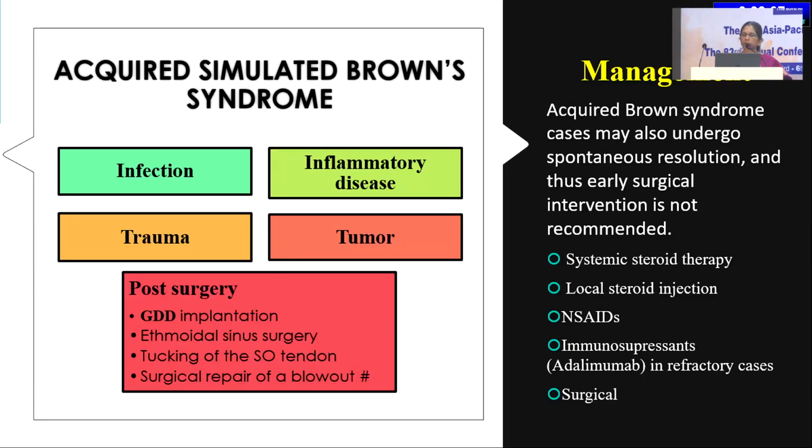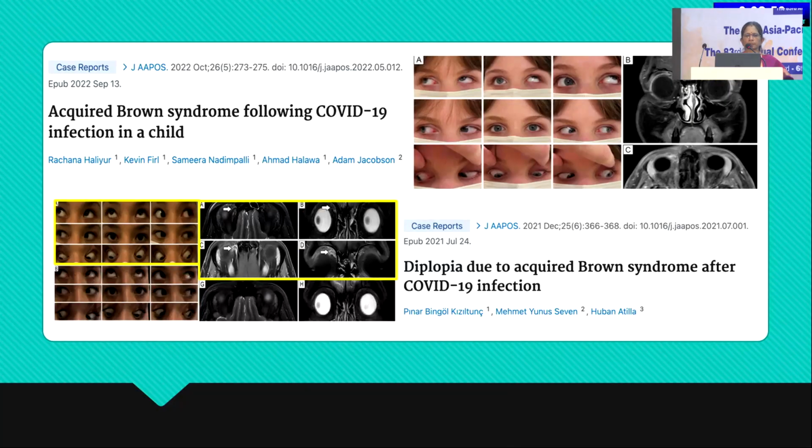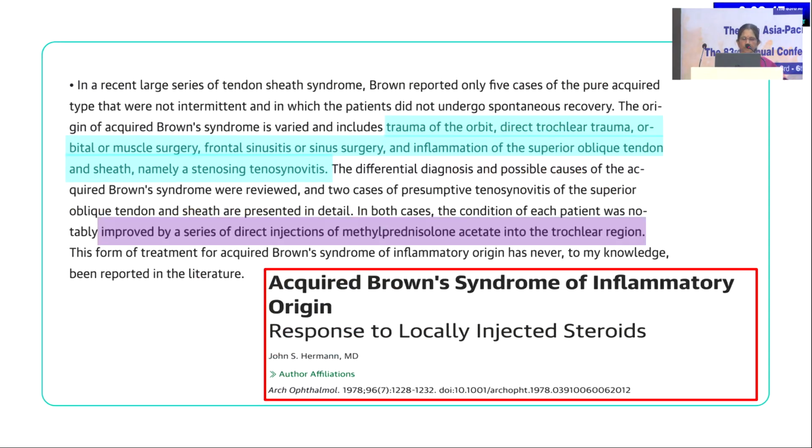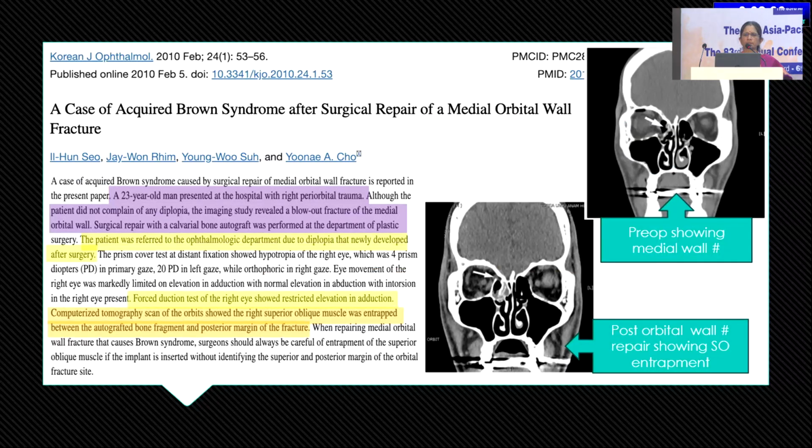So in an acquired Brown, you wait, we may sometimes see a spontaneous resolution, or we may need to give systemic steroid or local steroid injections, or immunosuppressants in refractory cases. There are some case reports of acquired Browns following COVID-19 infection. Not only Browns, we had all types of palsies also, and a lot of publications were there. So usually direct injections of methylprednisolone into the trochlear region can relieve these problems.